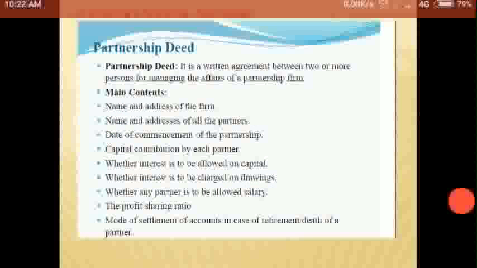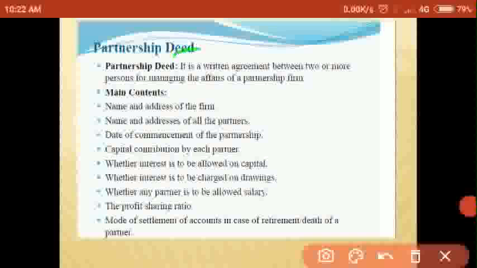Next, partnership deed. A deed is nothing but a written document between 2 or more persons for managing the affairs of the firm. So you can say it is a written document of 2 or more persons for managing the partnership business.